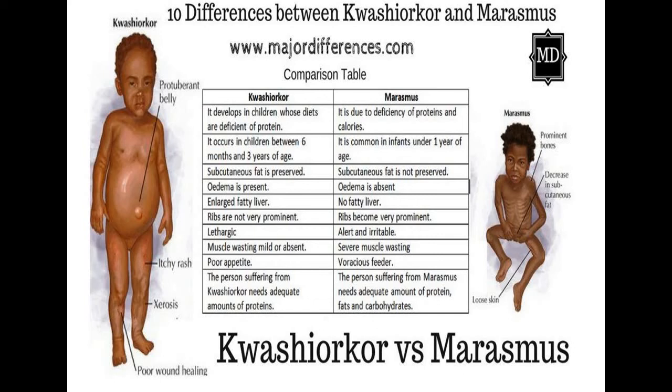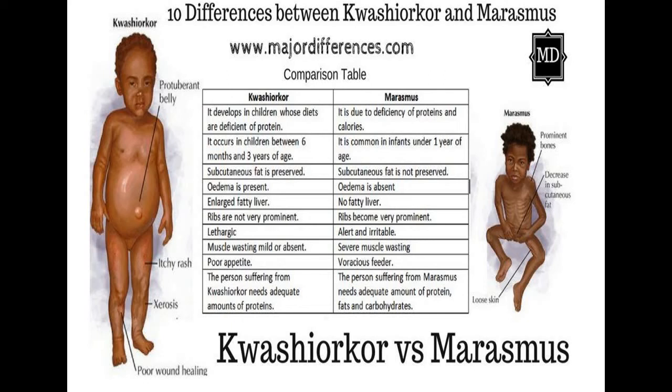www.majordifference.com. And this table indicates that on one side there is a child showing Kwashiorkor, and on the other side the child showing marasmus is shown. The marasmus child is showing the rib portion and bony skeleton, whereas the Kwashiorkor child is having bloating or protuberance of the belly region and umbilical region, which is pronounced in that child.